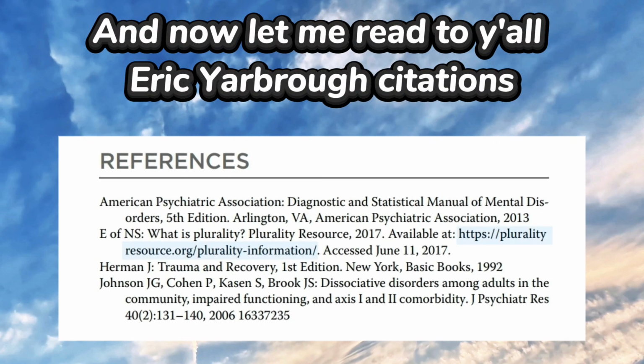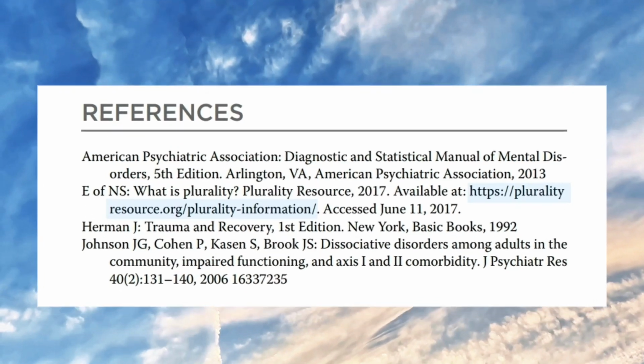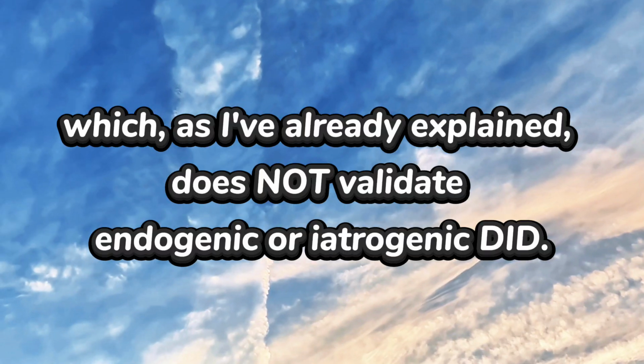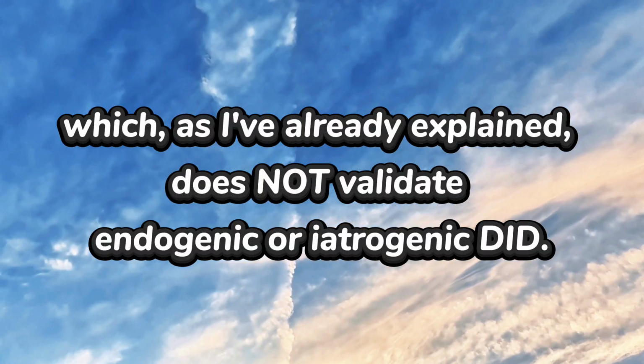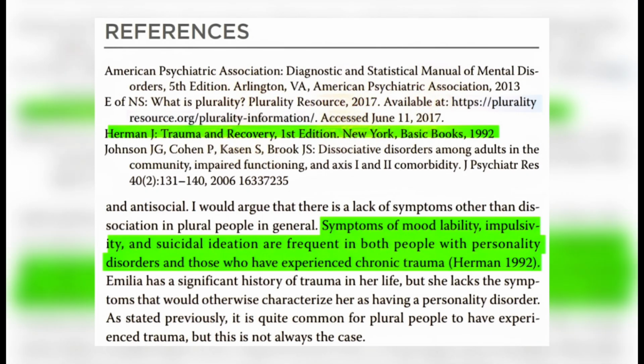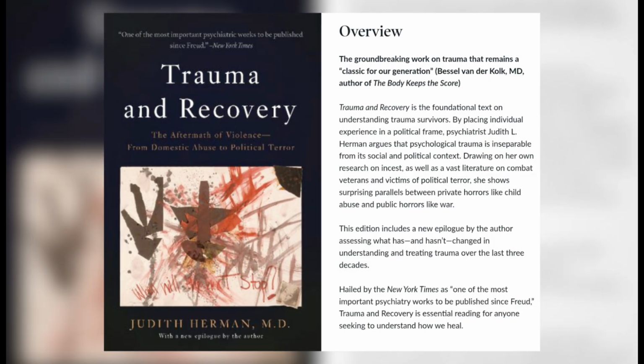And now let me read to y'all Eric Yarbrough's citations. The first one is the DSM-5, which, as I've already explained, does not validate endogenic or iatrogenic DID. Thankfully, Yarbrough only cites the DSM when describing DID and never takes a stance on whether it develops due to trauma. He also cites Judith Herman's book, Trauma and Recovery, which is literally about chronic trauma and completely contradicts what Voigt is arguing.